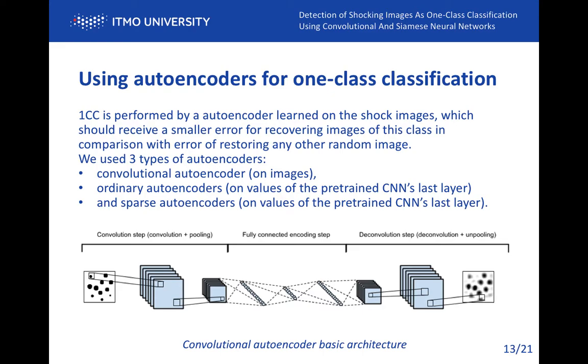Another approach to solving the one-class classification problem is using different types of autoencoders trained on images of the one class, shock content images, which would receive a smaller error for recovering images of this class in comparison with the error of restoring any other random images submitted to the input. Setting a boundary on the recovery error results in a classifier. We use three types of autoencoders: convolutional autoencoders to encode images, and ordinary and sparse autoencoders to encode the values of the last layer of the pre-trained binary classification convolutional neural networks.